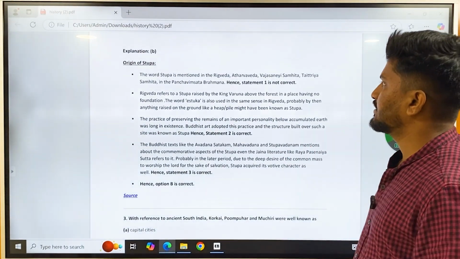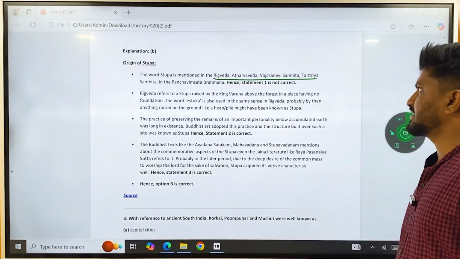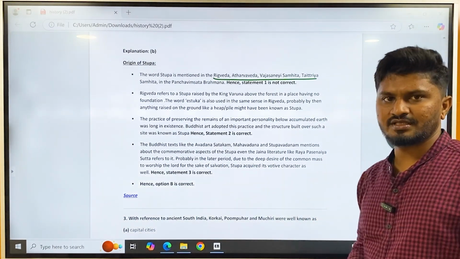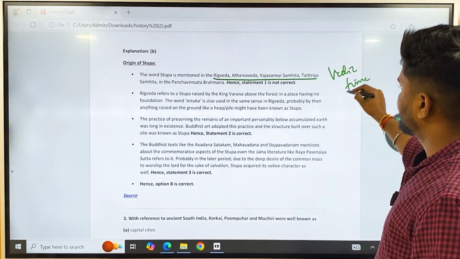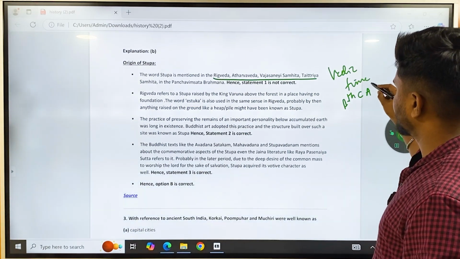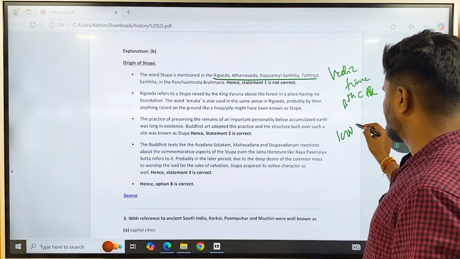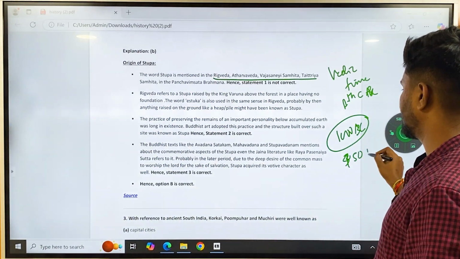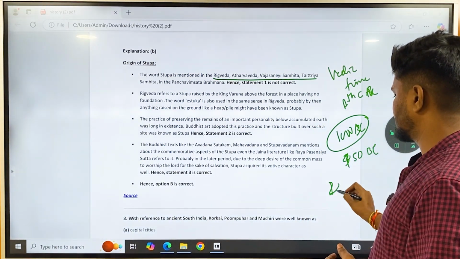So the word stupa is mentioned in the Rig Veda, Atharva Veda, Taittiriya Samhita and Panchavimsha Brahmana, meaning these were present during the Vedic times, from around 1000 BC. Buddha was born around 450 BC, whereas this Vedic tradition was present from around 1000 BC.